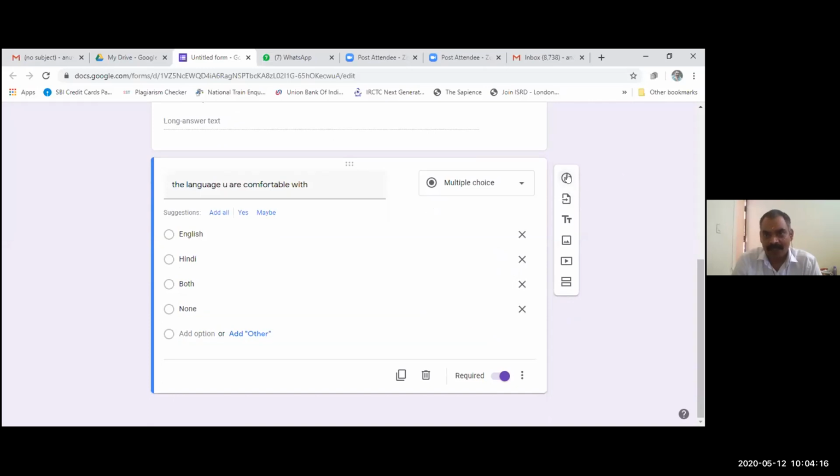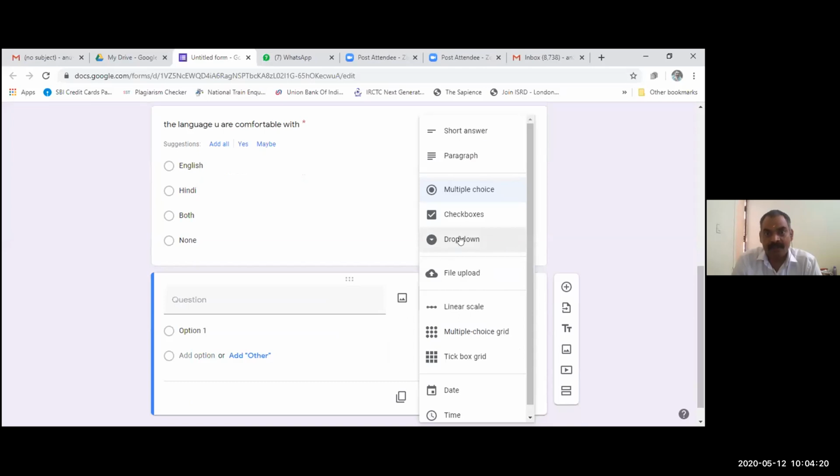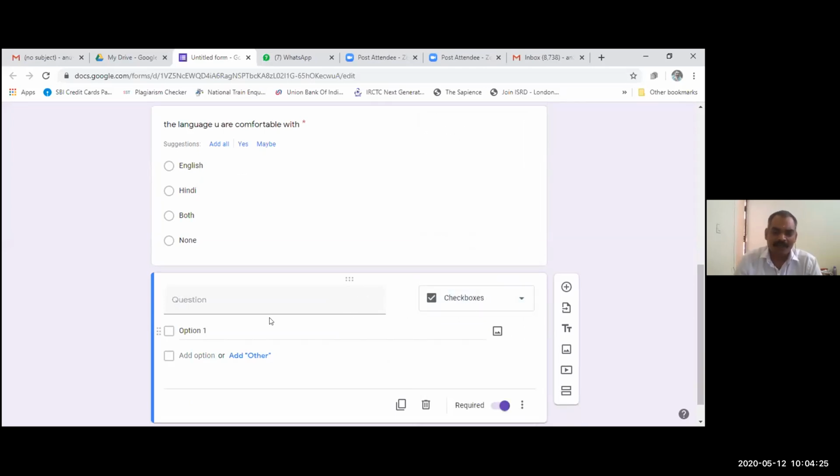Now I am clicking on another question; suppose this is a checkbox type question. In the checkbox, suppose I am asking for information in which the respondent can share their views that more than one answer is correct. So the checkbox is there, and he can opt for more than one option.